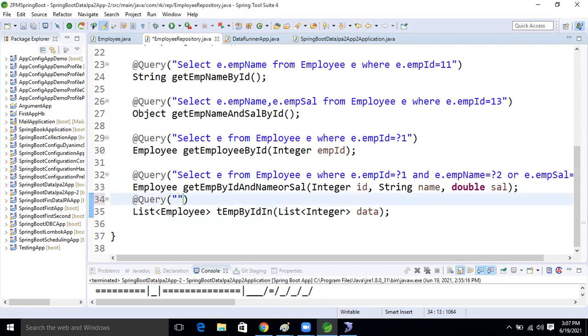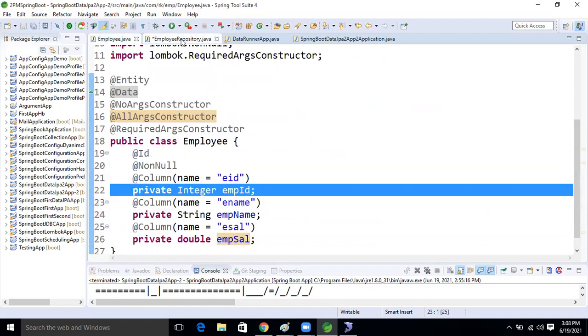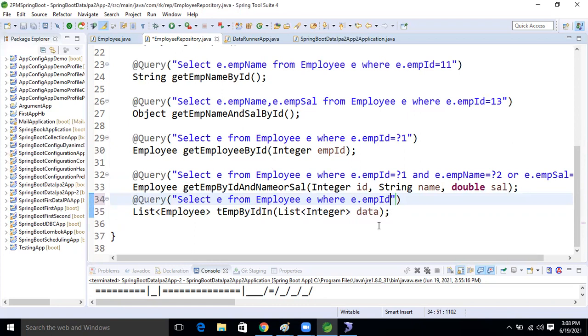Now fine, inside that what we will do now guys: select E from Employee e where e.empId in (the variable name in the SQL query I'm writing now). Okay, EMP ID, in operator, right? Yeah.